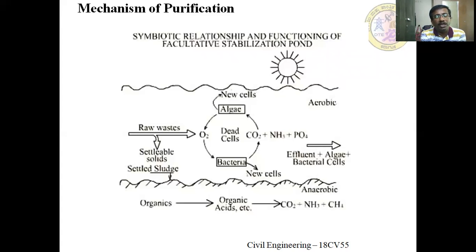Once photosynthesis is carried out, the algae utilize CO2 and sunlight, and liberate the O2 which is required by the bacteria for the decomposition of the organic matter present in the system. The bacteria consume oxygen and utilize organic matter and nutrients as a source of energy, and convert the organic matter into a stable form.